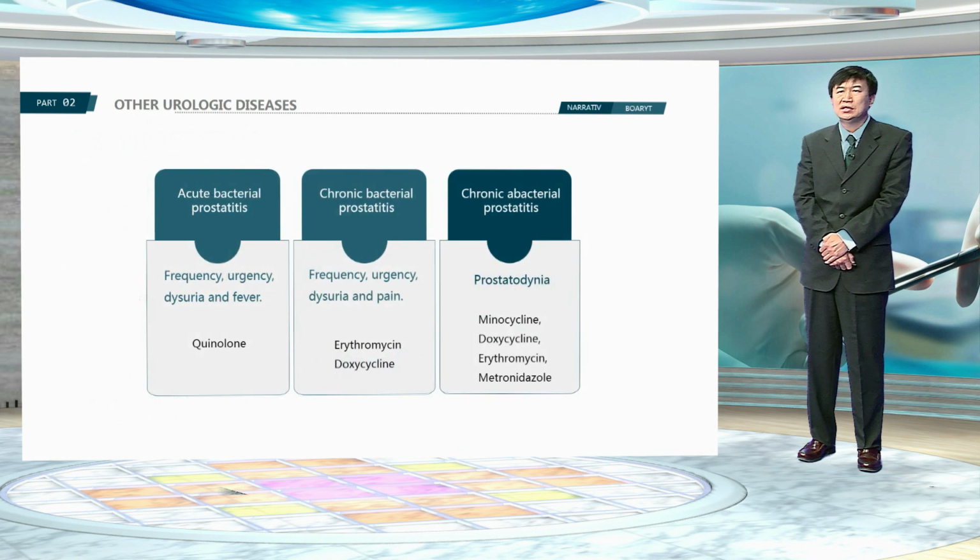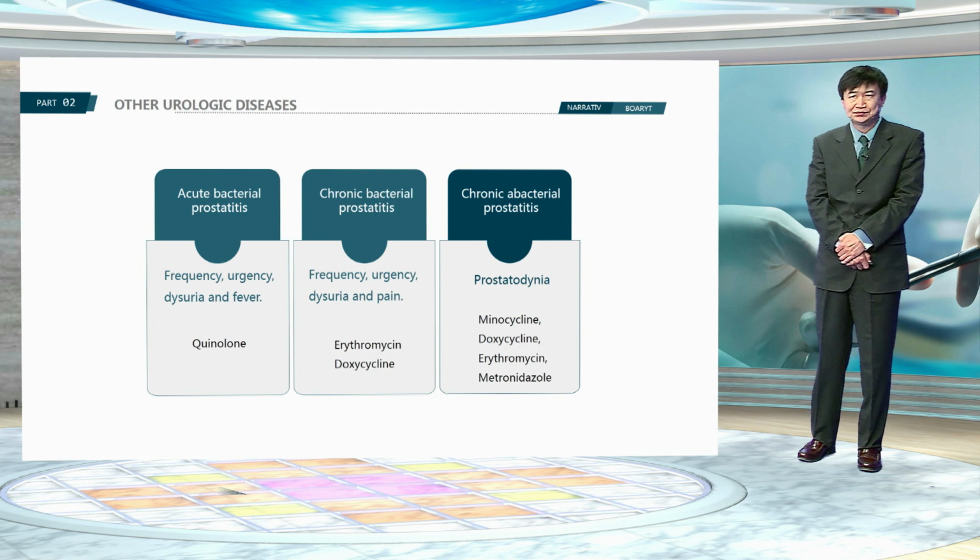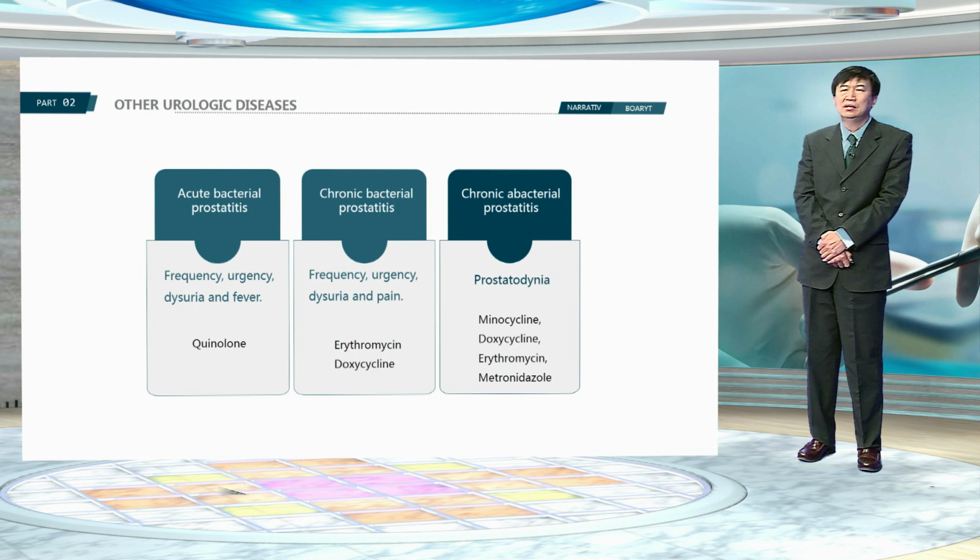Frequency, urgency, dysuria, and fever can be present in patients with acute bacterial prostatitis, usually requiring hospitalization and broad-spectrum parenteral antibiotics. Frequency, urgency, dysuria, and pelvic pain can be found in patients with chronic bacterial prostatitis, usually requiring oral antibiotics, such as fluoroquinolone for 4 to 6 weeks or even longer.